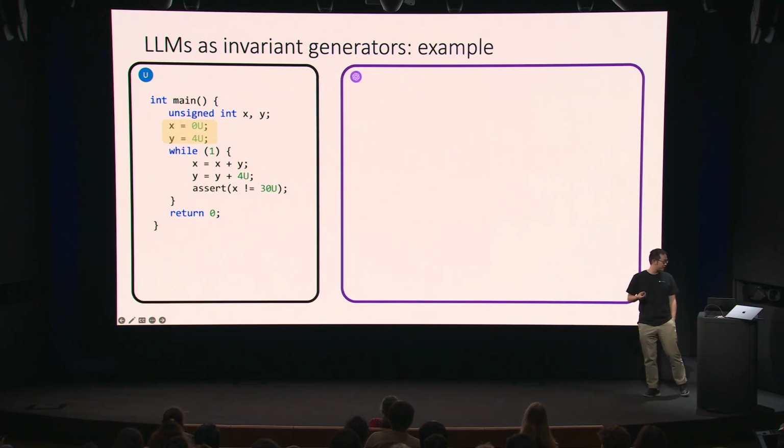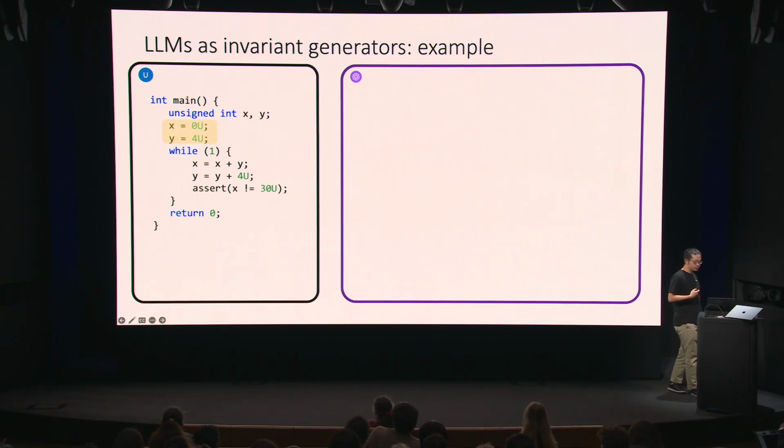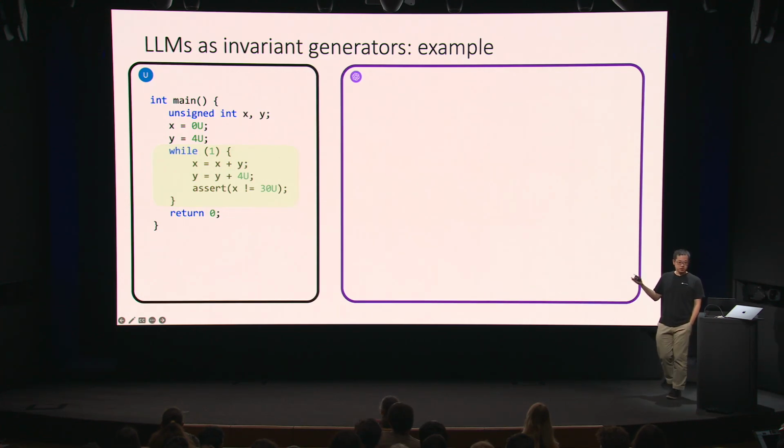It has an infinite loop. What it does is that it will just keep adding y to x and adding 4 to y. The assertion in this case is that x is not equal to 30. Even though there are overflow issues, this assertion should still hold. Hopefully we can all see that.